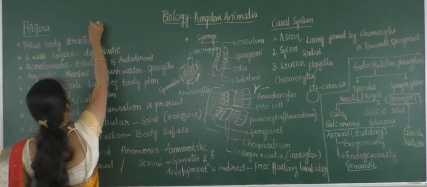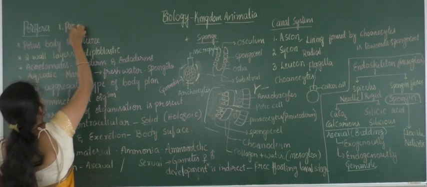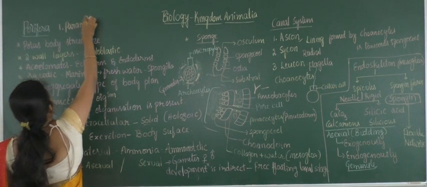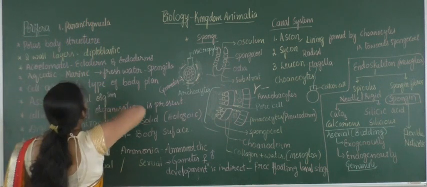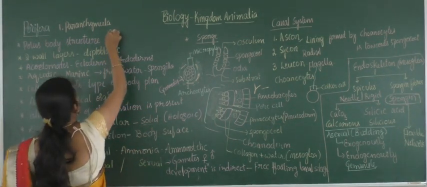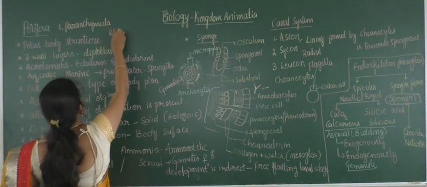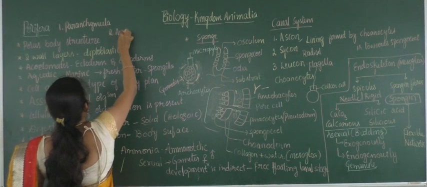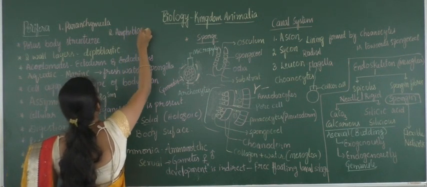Larval stages are, first one parenchymula, and the other type of larval stage is amphiblastula.